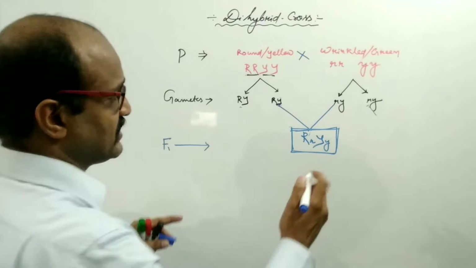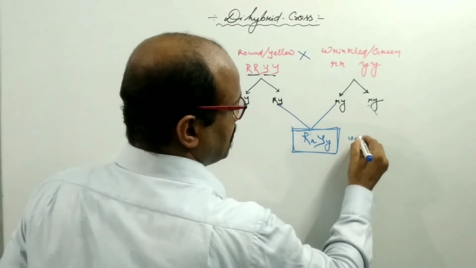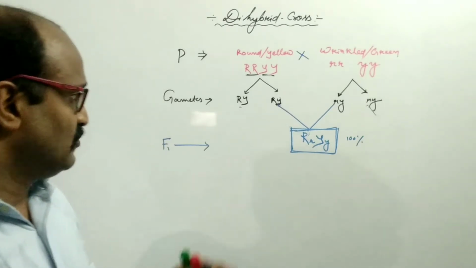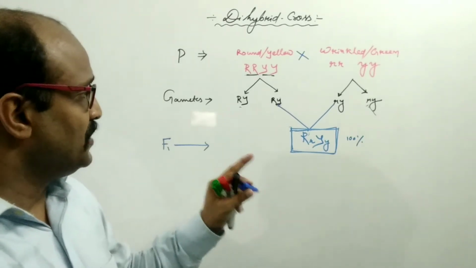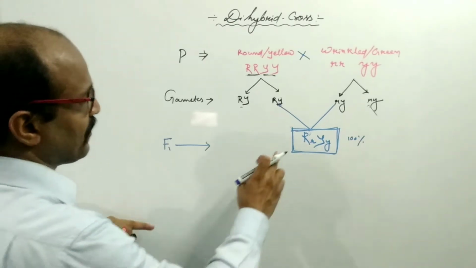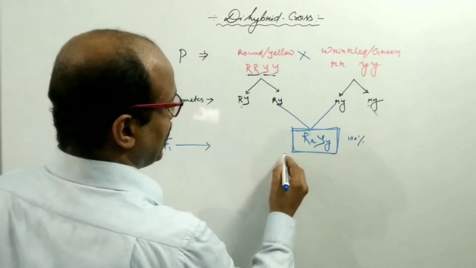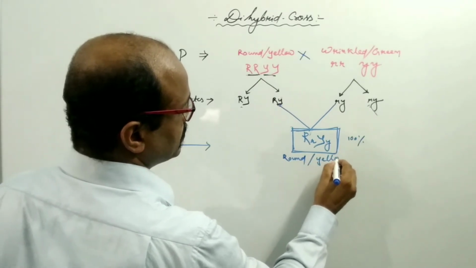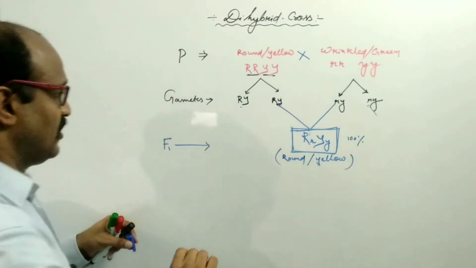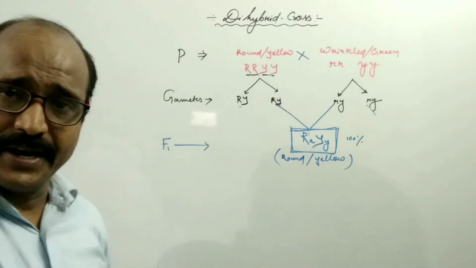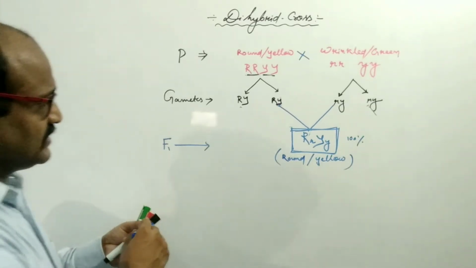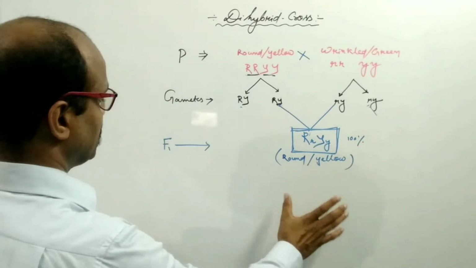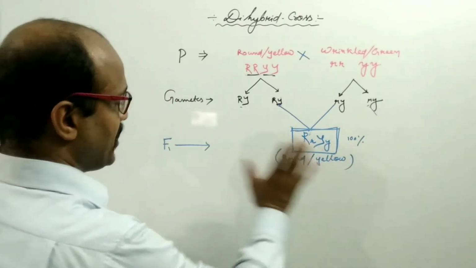So 100% progeny become capital R, capital Y, small r and small y. So 100% progeny were round and yellow, because there is capital R, so this is round and yellow. This is the F1 finding of Mendel.